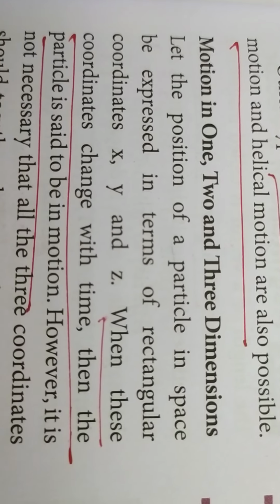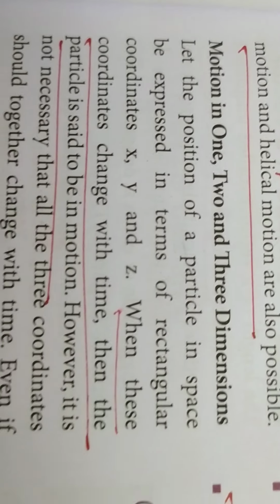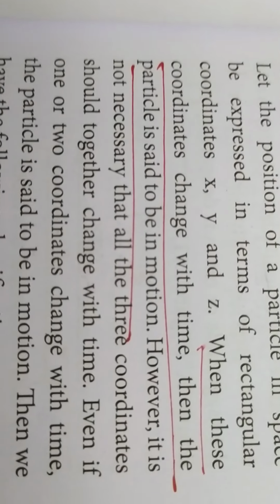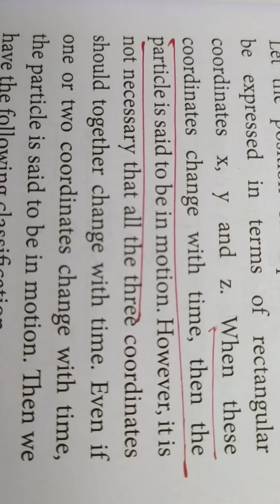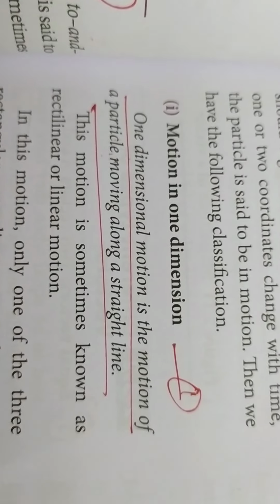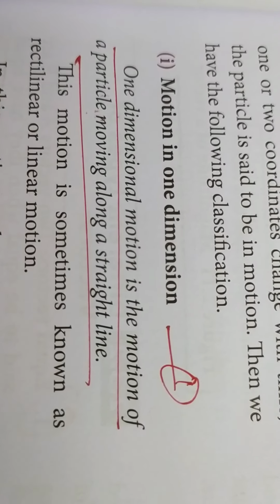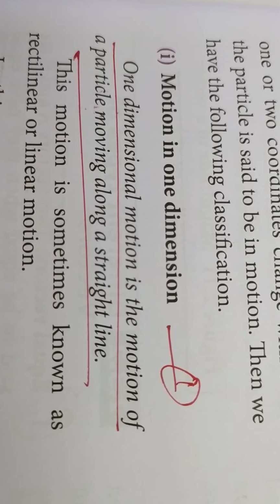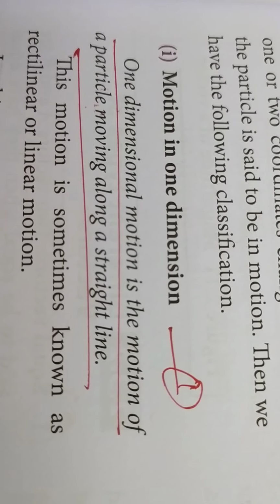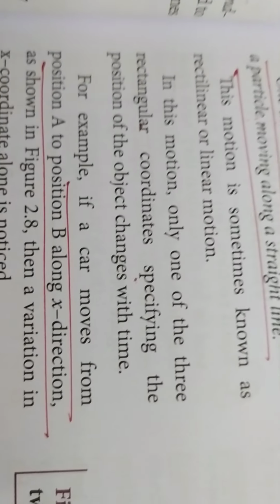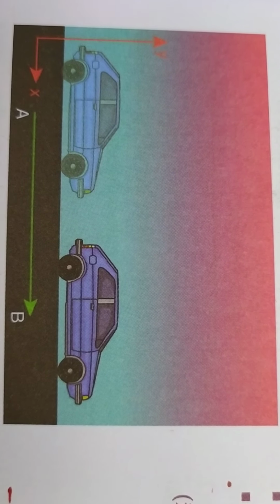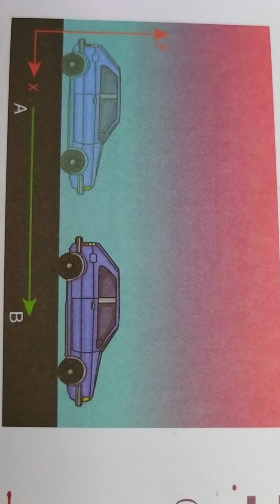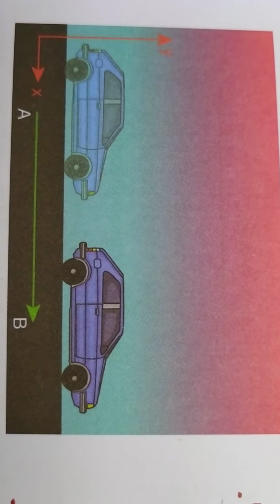And next, motion in 1, 2 and 3 dimensions. There are 3 coordinates, x, y and z. When these coordinates change with time, then the particle is said to be in motion, and we shall see one by one. Motion in 1 dimension means a motion of a particle moving along a straight line, and straight line motion is otherwise called motion in 1 dimension. If a car moves from position A to position B along x direction, the car is moving along x axis, and there is no change along y axis or z axis. So this is called motion in 1 dimension.